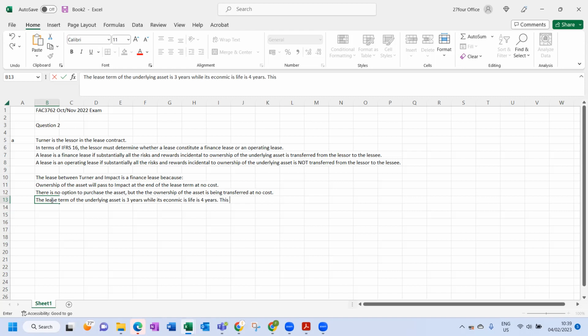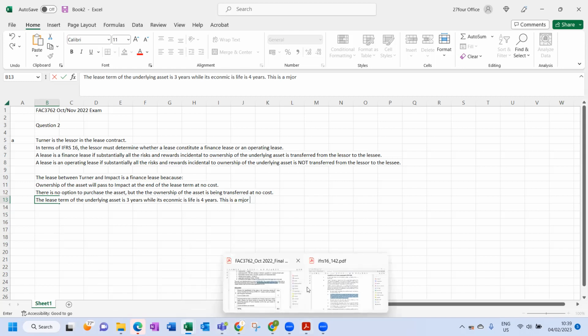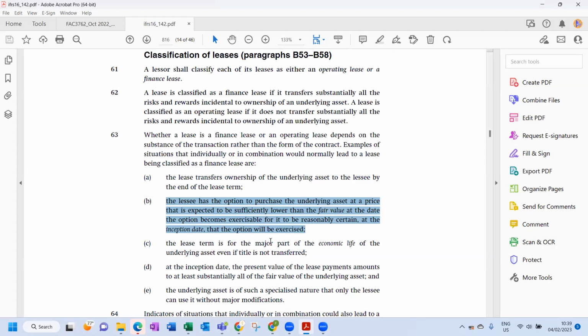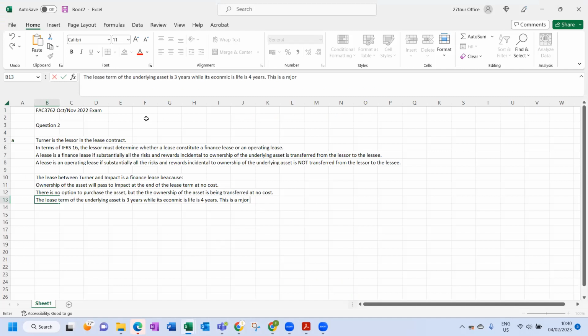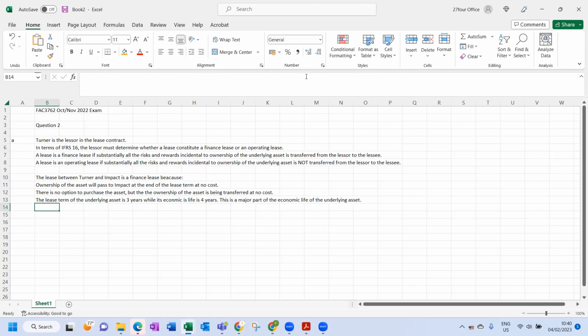Okay, this is a major part. Okay, so we will just say that this is a major part of the economic life of the underlying asset. Okay, so that is basically what we are saying over there.